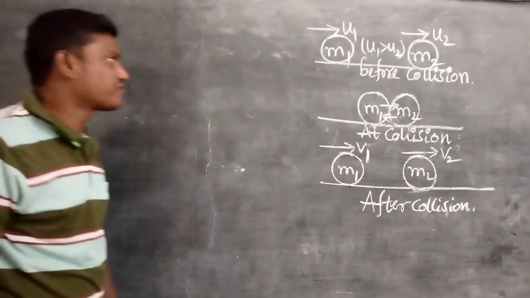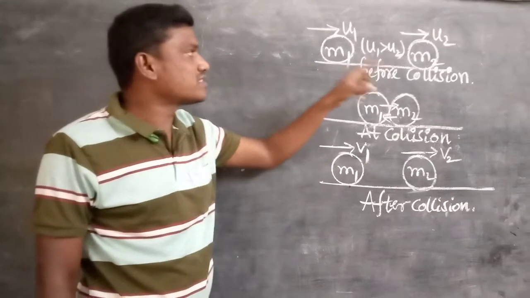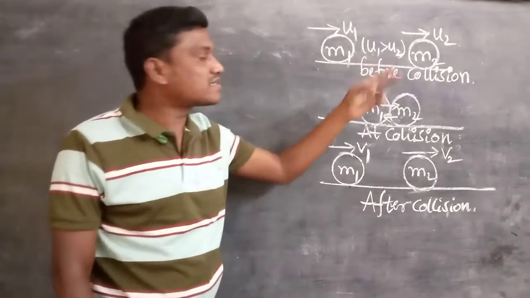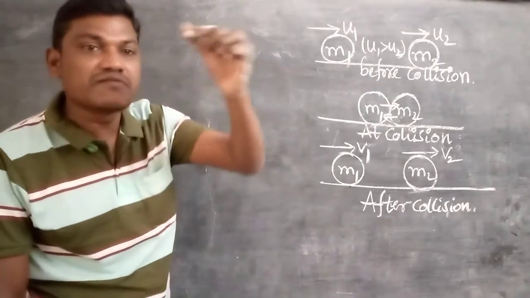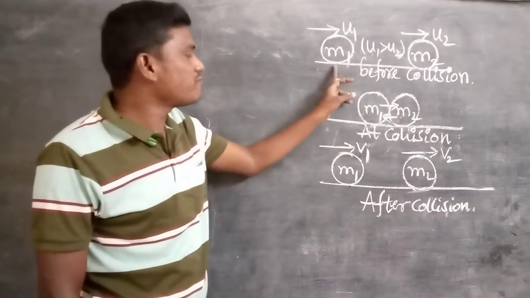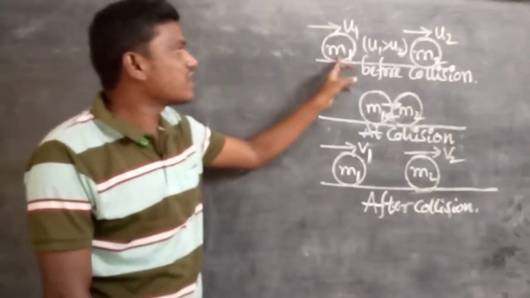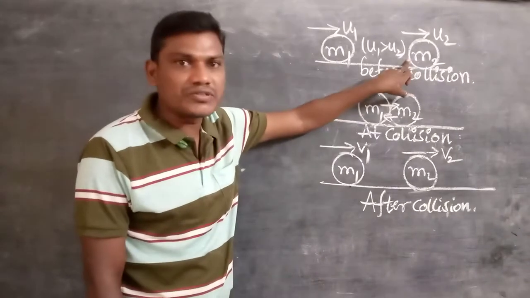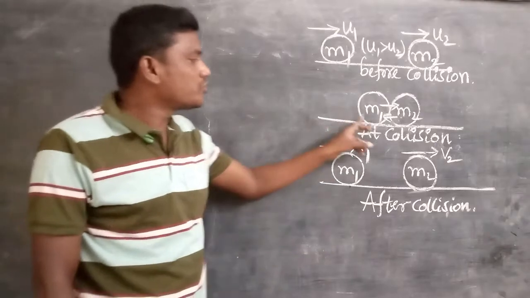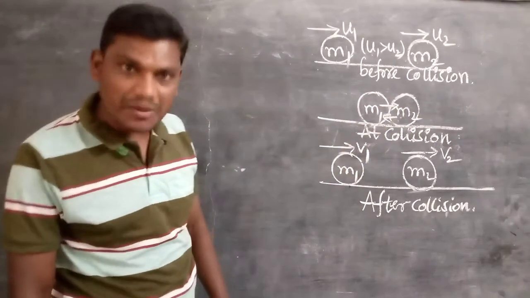Once again, listen very carefully. M1 and M2 are two bodies. These two bodies move on the same path in the same direction with different velocities. U1 is greater than U2. It is nothing but M1's velocity is greater than M2's. But after time t, M1 quickly reaches M2 due to the higher velocity, and M1 collides with M2. So during the collision, M1 applies some force on M2.